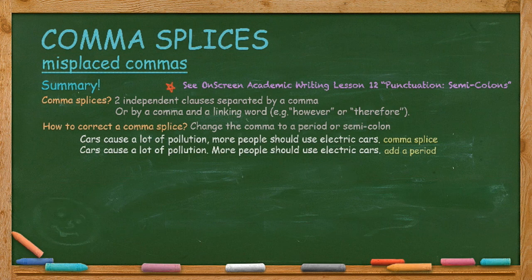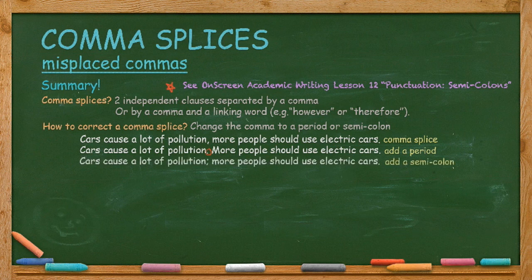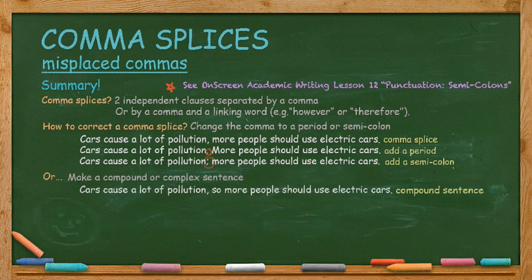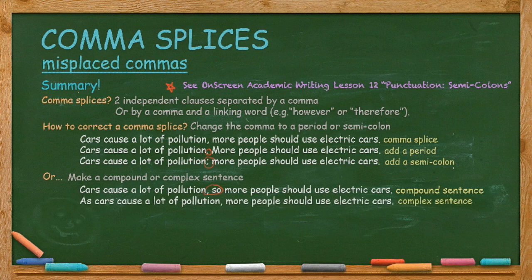The first sentence is a comma splice. Cars cause a lot of pollution, comma, more people should use electric cars. So you can separate the two independent clauses with a period instead of a comma. Or you can add a semicolon. Or you can make a compound or complex sentence. For the compound sentence, you can add a coordinator such as so after the comma. Or you can make a complex sentence. Begin the first independent clause with a subordinator such as as and keep the comma.